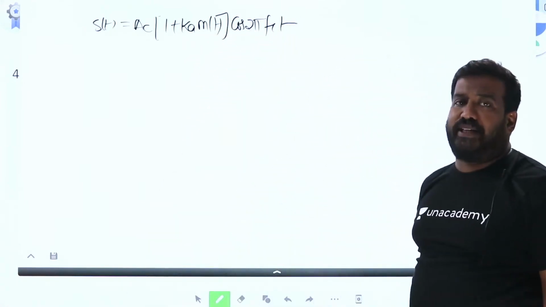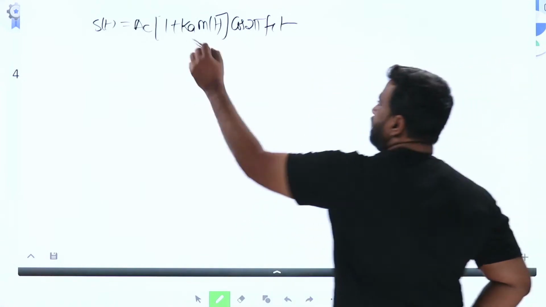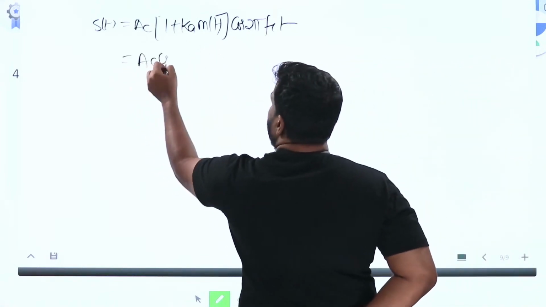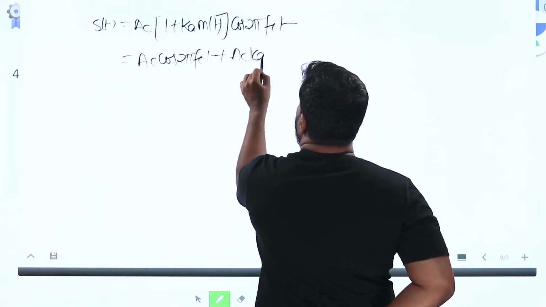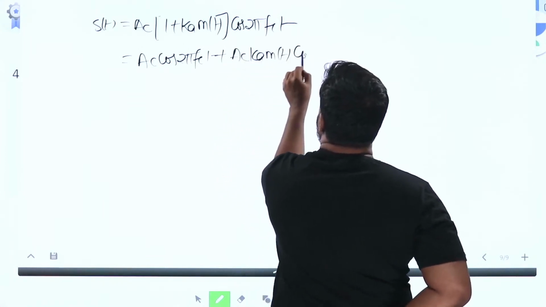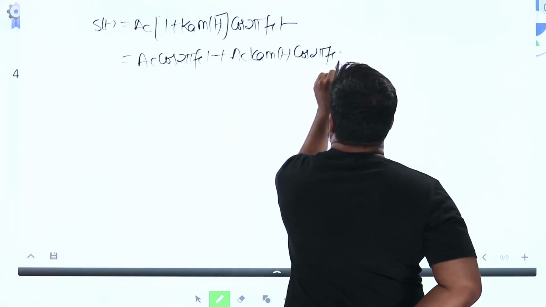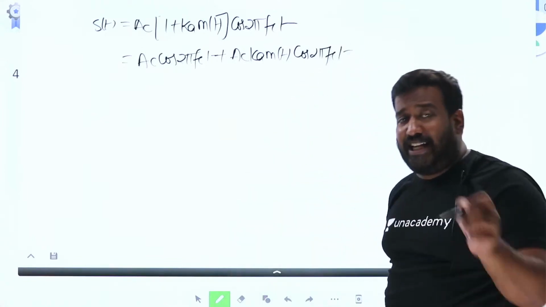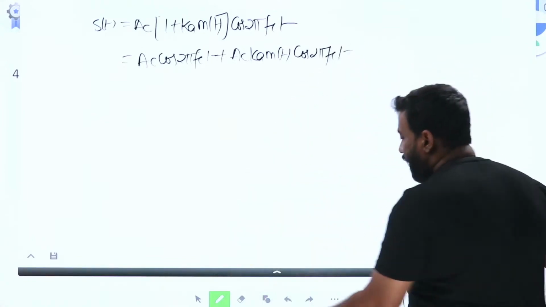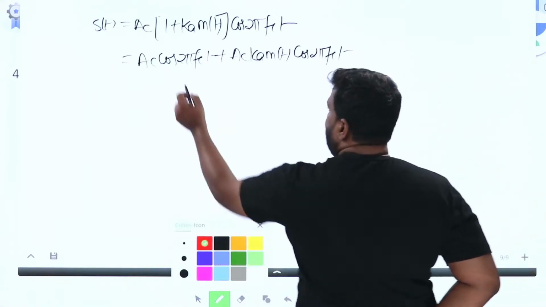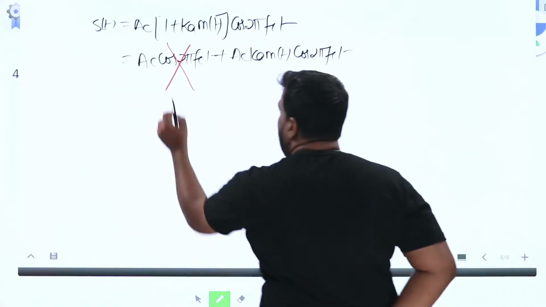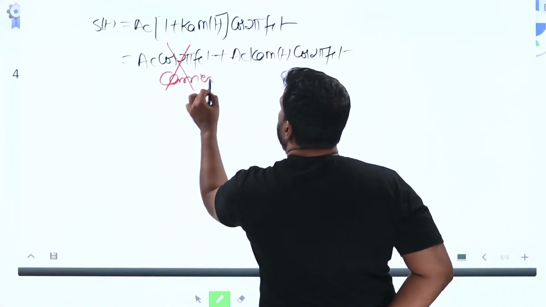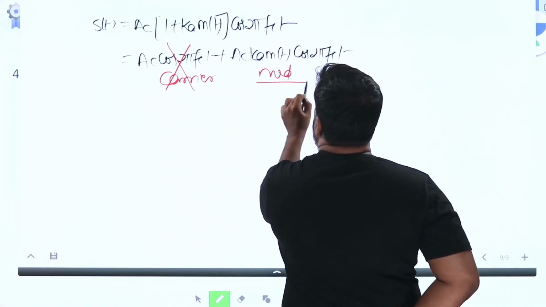If you expand this, it is AC cos 2 pi FCT plus AC Ka M of t cos 2 pi FCT. In DSB-SC, the carrier signal is completely suppressed. What is this here? This is the carrier signal. This is the modulated signal.